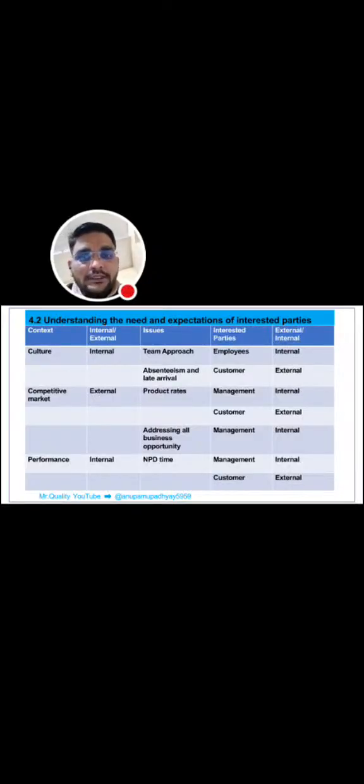Like in case of context of performance, that is internal. If NPD time is more, then it can affect the management. And if NPD time is more, it can also affect the interested party, the customer. Both can be affected by NPD time. And second example is culture related, like internal absenteeism and late arrival. That is an issue related to the customer as well as the organization.